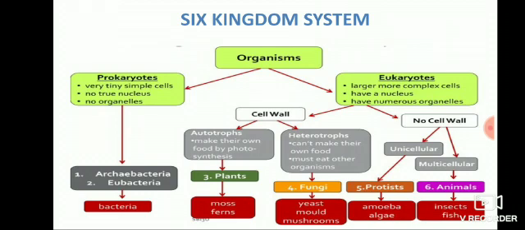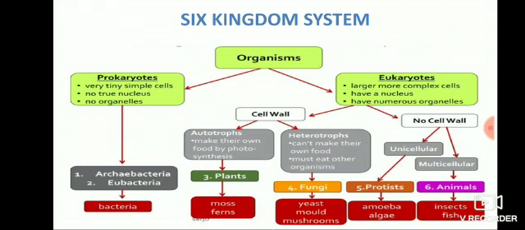Whereas eukaryotes have larger, more complex cells and they have a well defined nucleus that is enclosed within a nuclear membrane, and they have numerous organelles, that is, membrane bound cell organelles are present in case of eukaryotes. So the prokaryotes can be further divided into archaebacteria and eubacteria. Archaebacteria is the primitive bacteria that formed when the earth was formed.